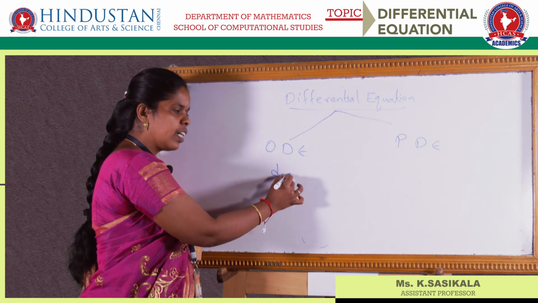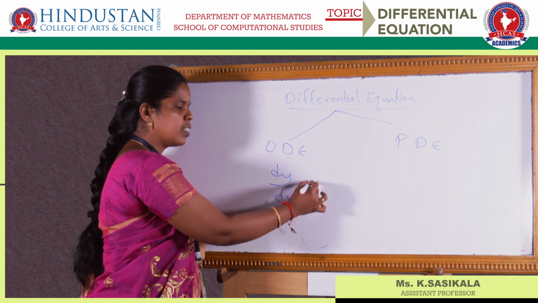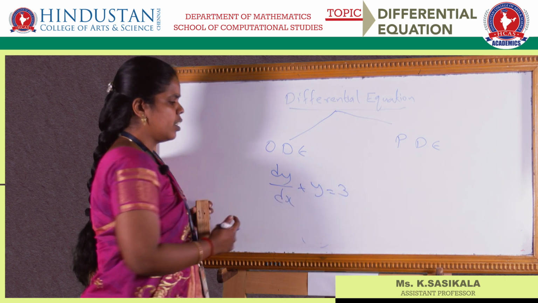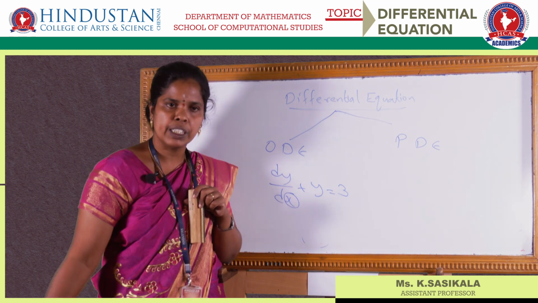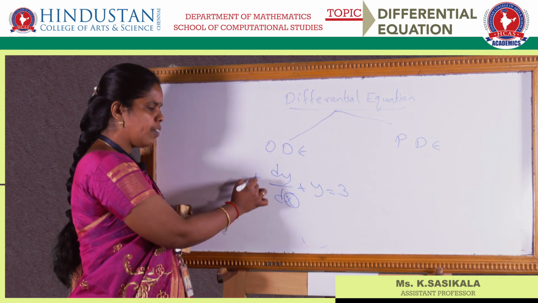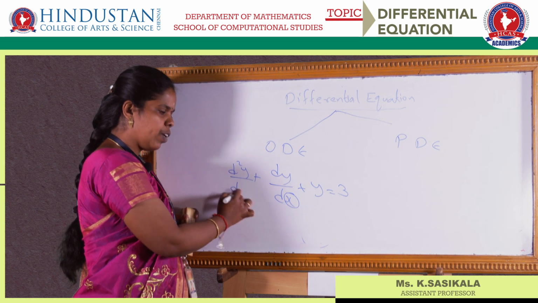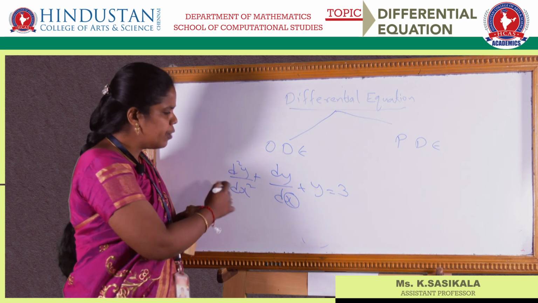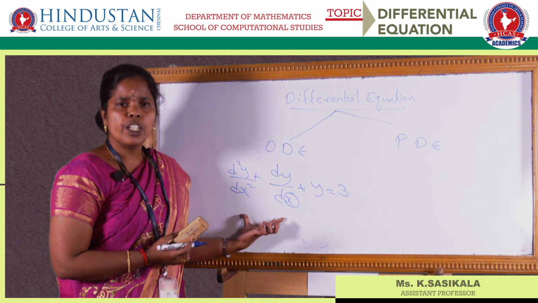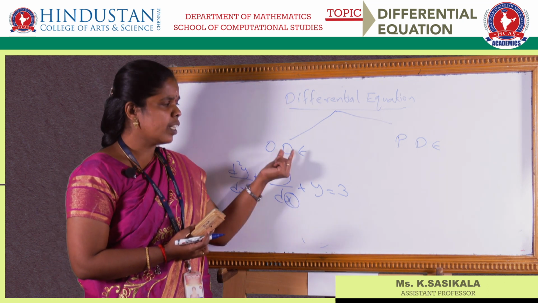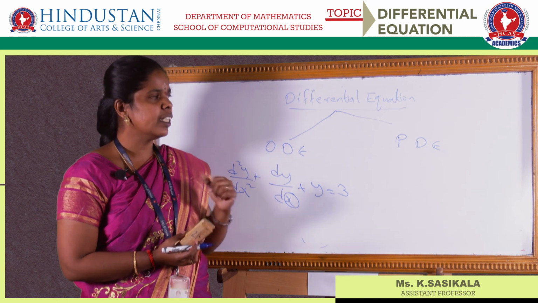If you see here, dy by dx plus y is equal to 3, only one independent variable is there. If you want, you can have another term also, d square y by dx square. Again if you see this equation, it has only x as the independent variable. That means it is an ordinary differential equation.